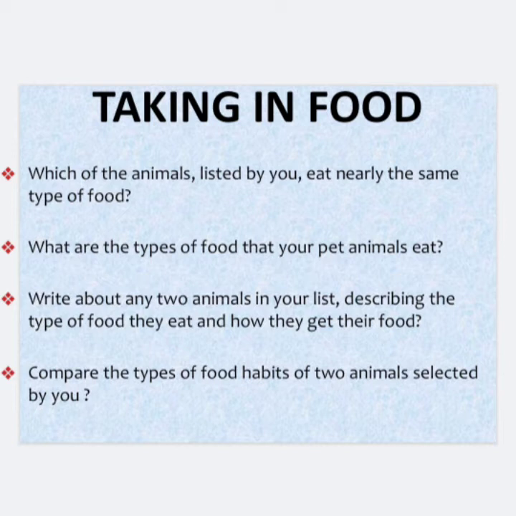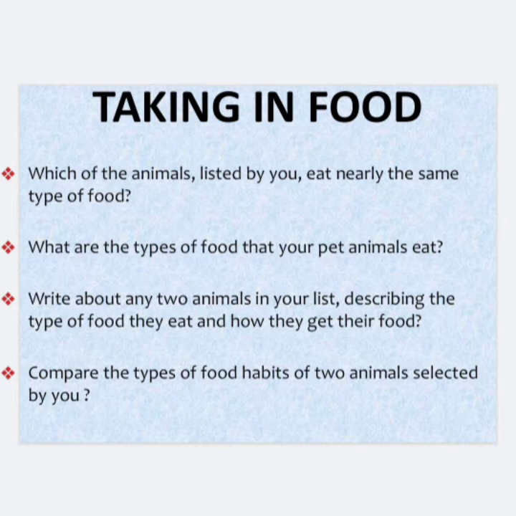Compare the types of food habits of two animals selected by you. We will take the example here of a dog and a sparrow. Dog is eating meat and bread, whereas sparrow is eating worms and grains.